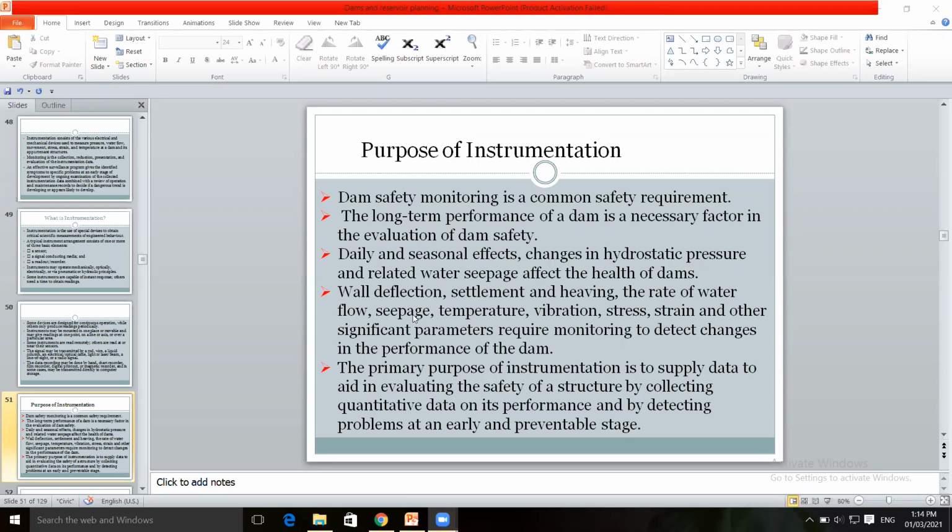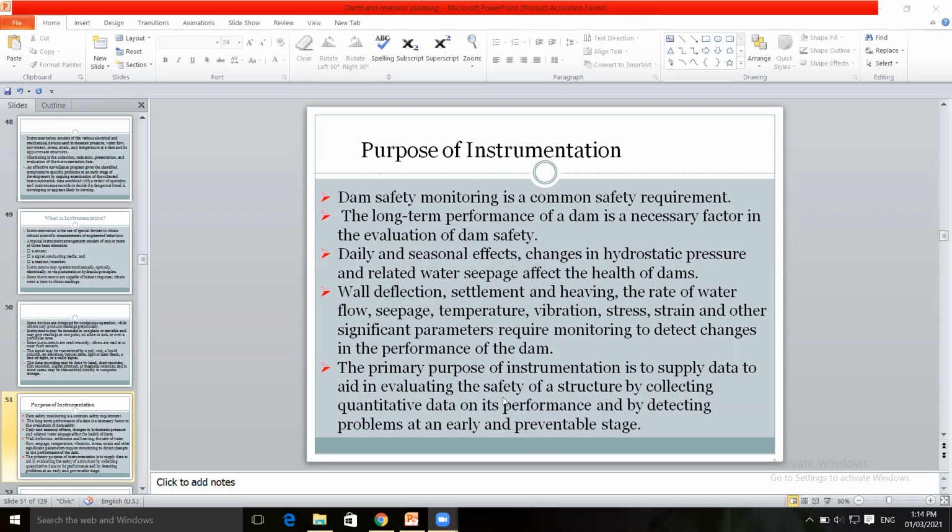If any problem occurs, like seepage pressure has increased, or how much the uplift pressure is, changes in the hydrostatic pressure, or changes in the stress and strain that are observed.